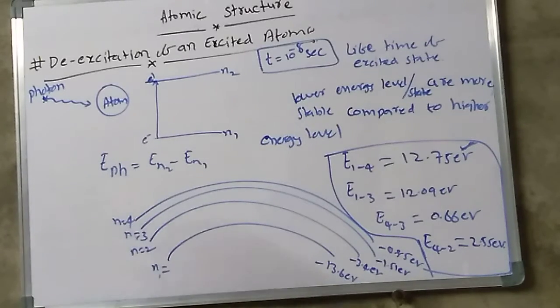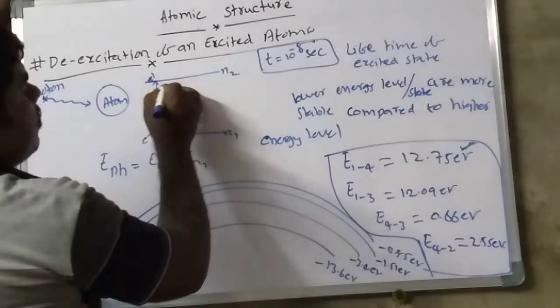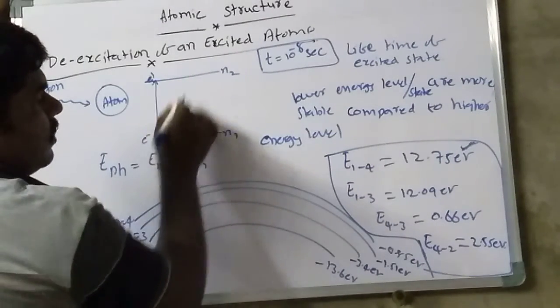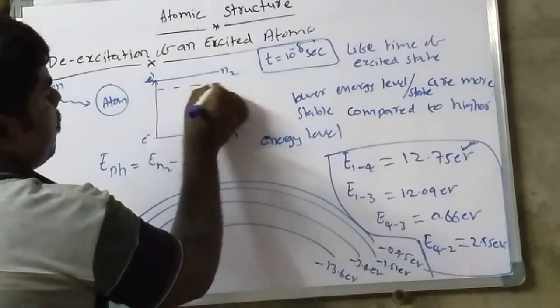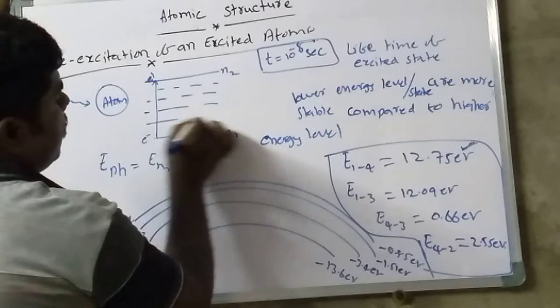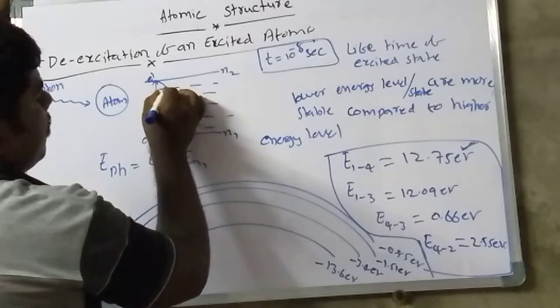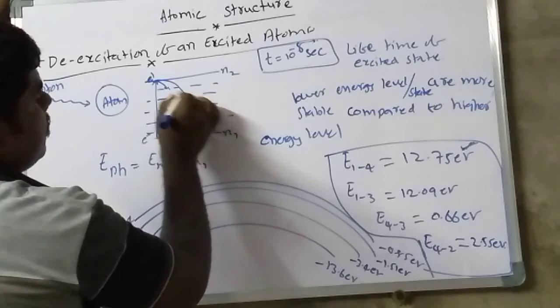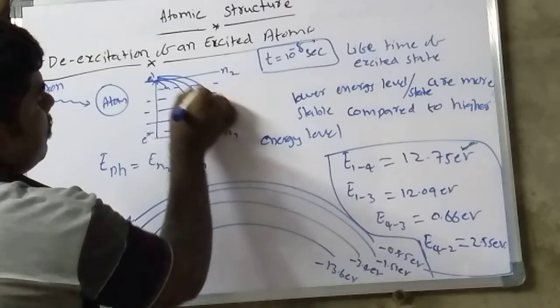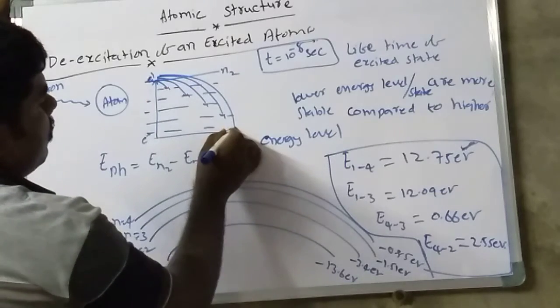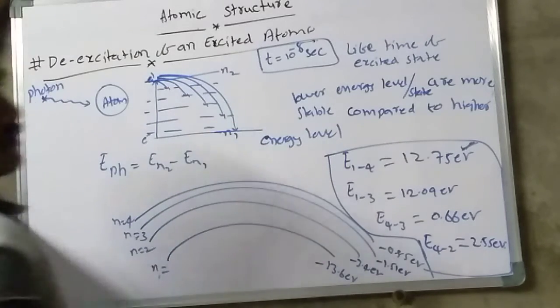The electron does not jump directly from N2 to N1. There are many possibilities. It first jumps like this, then like this, then like this, in this direction.